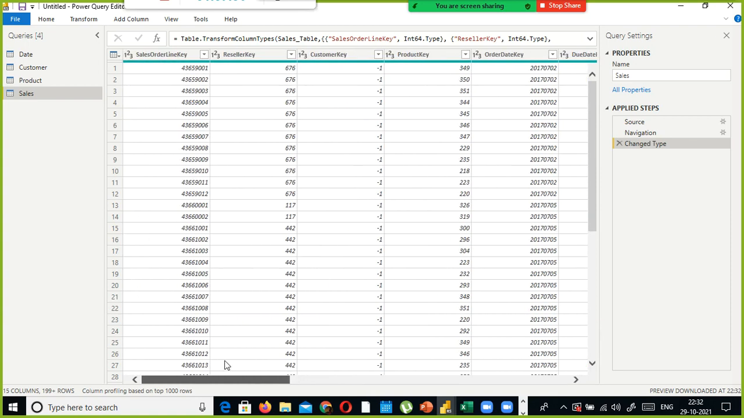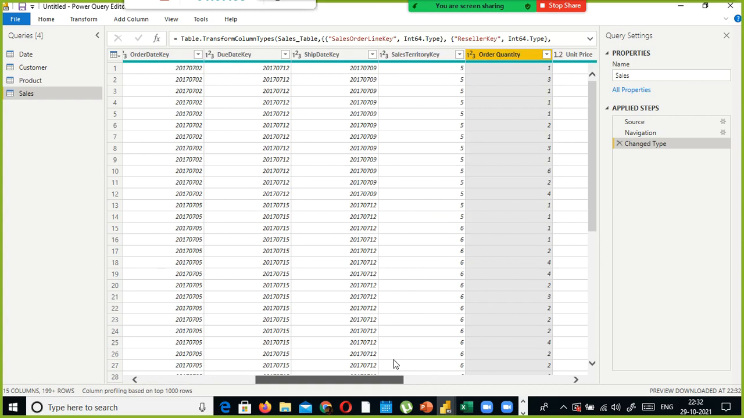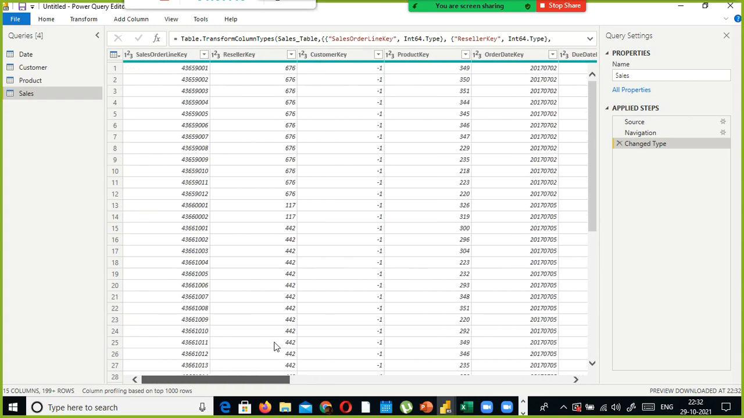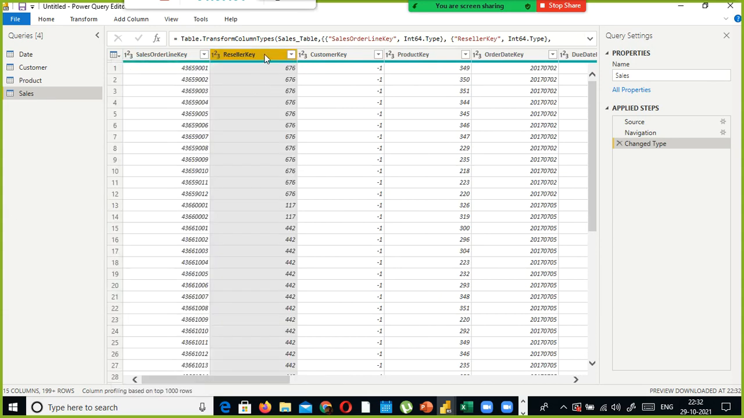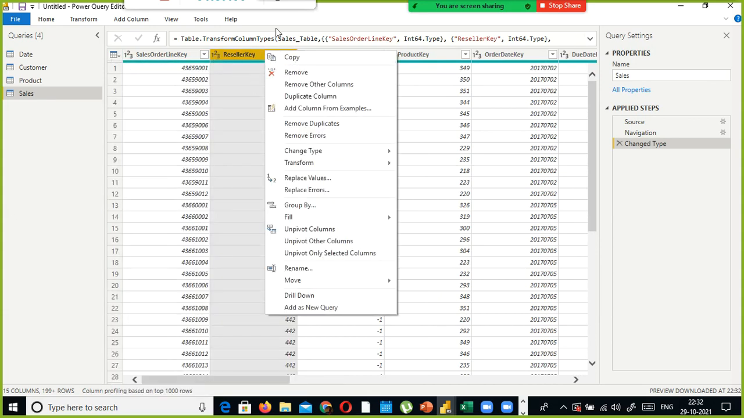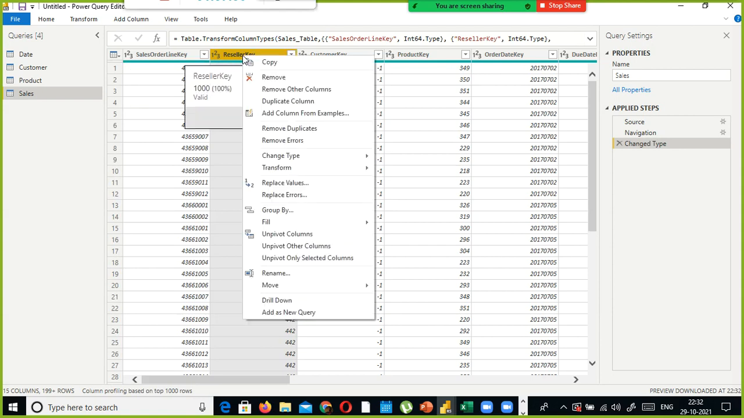Whichever columns are required for my analysis, I can select it here. For example, territory key, due date key, product key, customer key, reseller key, I don't need it here. Sorry, here what we will do is cancel it. And here, you need to right click on this name, remove. Okay, remove.